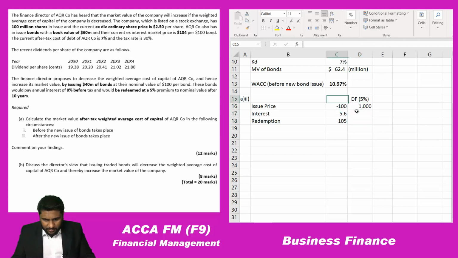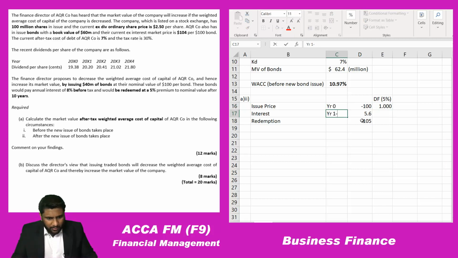This is year 0, and year 1 to 10. So year 1 to 10 at 5%, what's the annuity factor I am getting? The 5%, 10-year annuity factor is 7.722. And the 5%, 10-year discounting factor is 0.614.